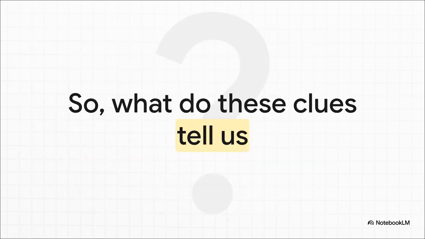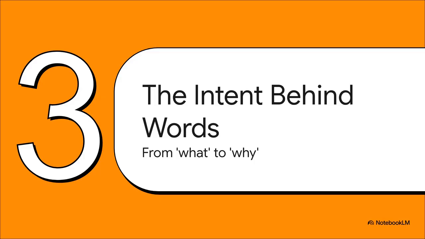Okay, so let's take a step back. We've gathered our evidence. We know the user wants a structured educational guide about a specific AI tool. But when you put all these clues together, what's the real story here? What's the intent hiding behind these words? Now we get to the really fun part of the investigation. We're shifting gears. We're moving away from just analyzing what was said, and we're trying to figure out why it was said. We're looking for the goal, the human intent that sparked this whole thing.